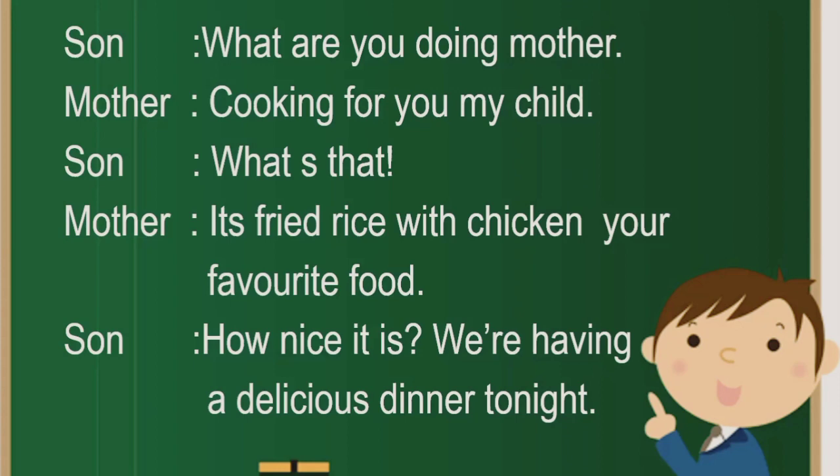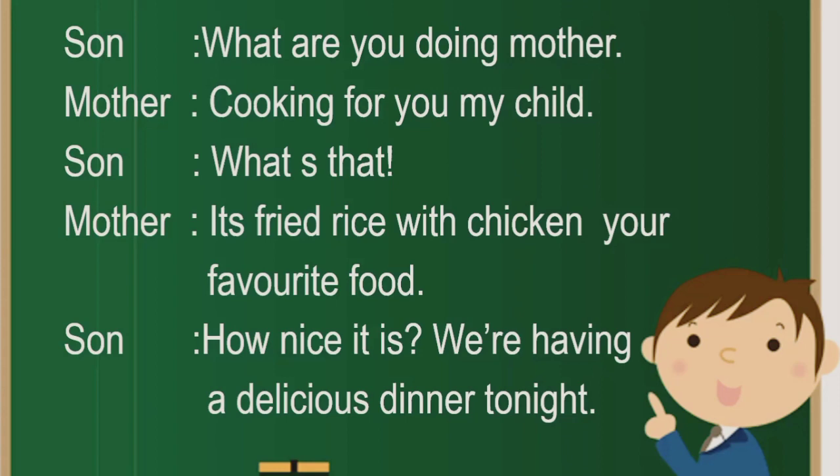It looks like a conversation or dialogue between a mother and her son. The son is telling, "What are you doing, mother?" Mother replied, "Cooking for you, my child." So here, the son is asking something to his mother.